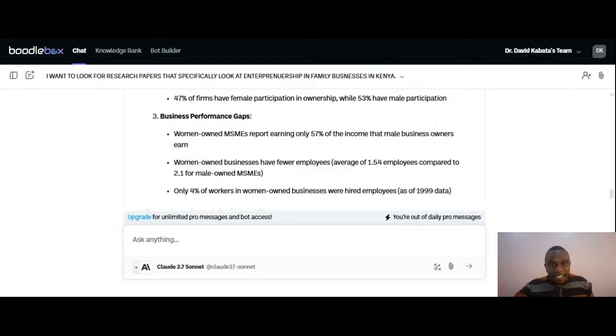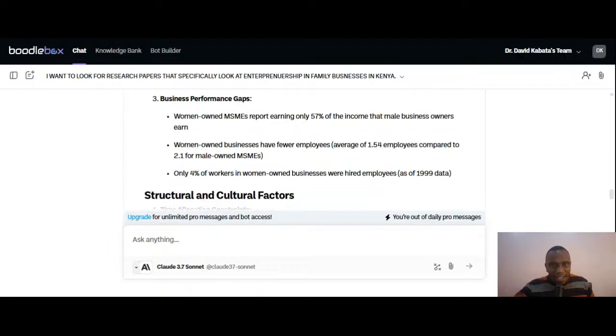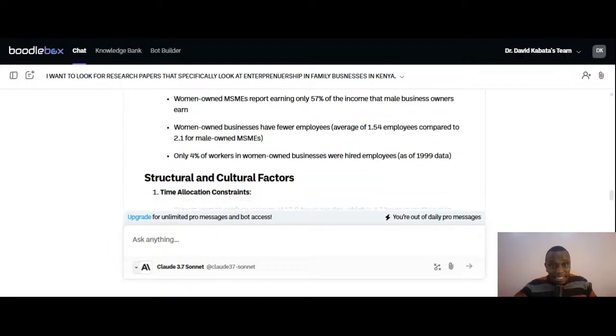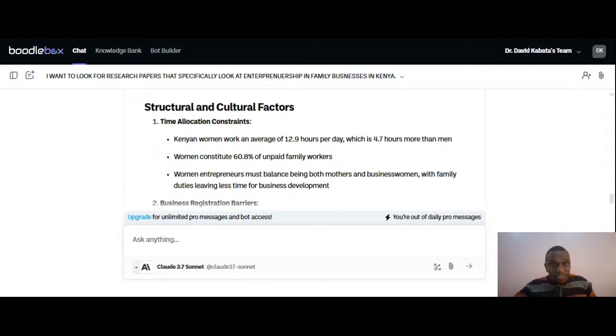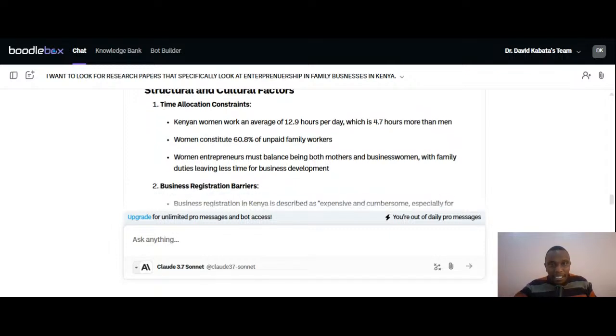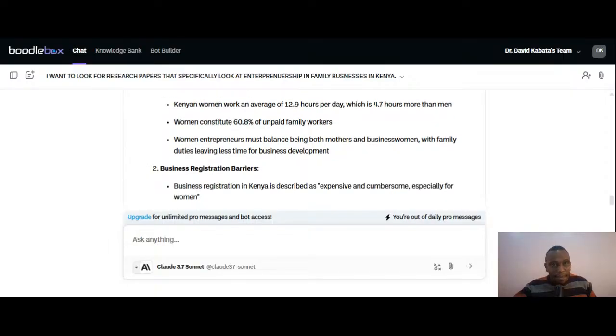Women-owned enterprises earn only 57% of the income that male owners earn. So that's a business performance gap. We have the structural and cultural factors. Kenyan women work on average 12.9 hours per day, which is 4.47 hours more than men. That's a challenge. Women constitute 60% of unpaid family workers.